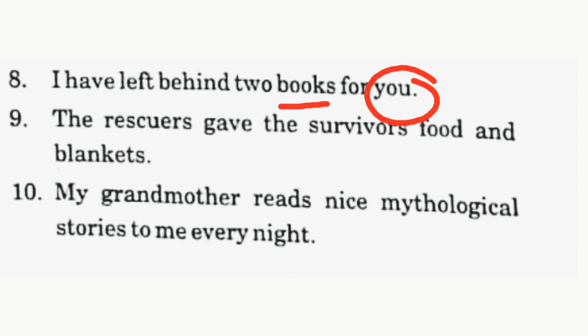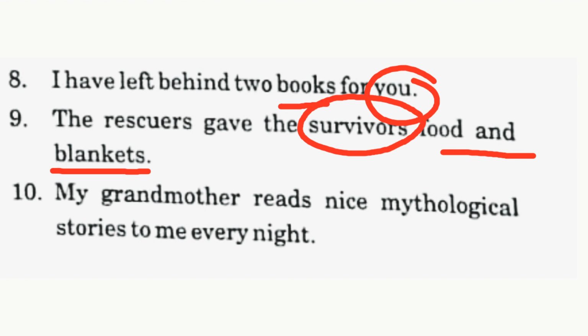So circle it. Next, the rescuers gave the survivors food and blankets. So what has been given? Food and blankets. So these are the direct objects. So underline food and blankets. To whom? To the survivors. So the survivors are the indirect object. Circle it. My grandmother reads nice mythological stories to me every night. What does she read? She reads mythological stories. So this is direct object. Underline it. And to whom? To me. Me is the indirect object.